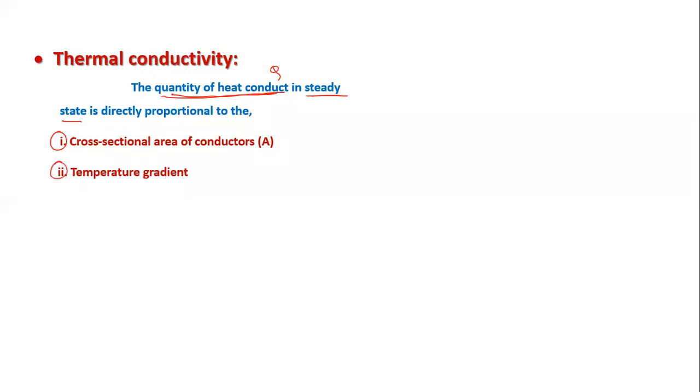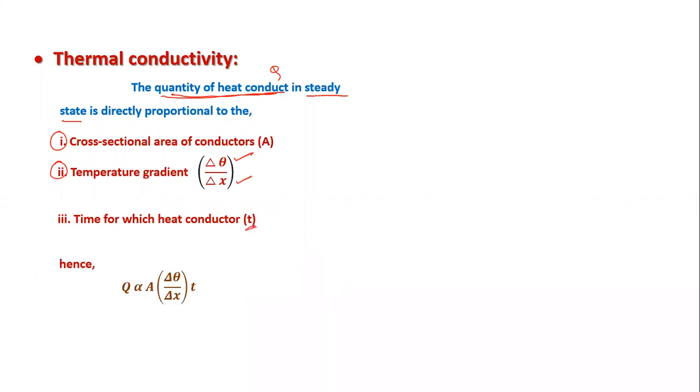Second one is temperature gradient. So just we discussed temperature gradient. Temperature gradient means change of temperature with distance is the temperature gradient. And third one, time for which heat is conducted or time for which the conductor is heated, the small t. So if we combine all these three, then we get Q proportional to A proportional to d theta by dx into t. Means here we can write quantity of heat conducted proportional to cross sectional area proportional to temperature gradient proportional to the time.